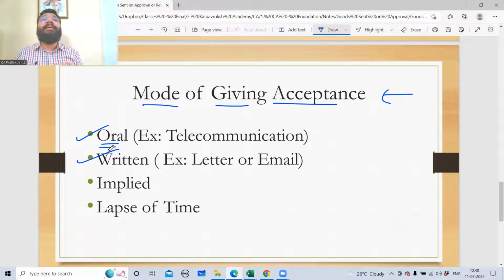So you give acceptance in writing, in email or in letter. That is called written acceptance. Fourth is implied acceptance. What is implied acceptance? You do something with that product, or you do some actions which will indicate that you accept it.